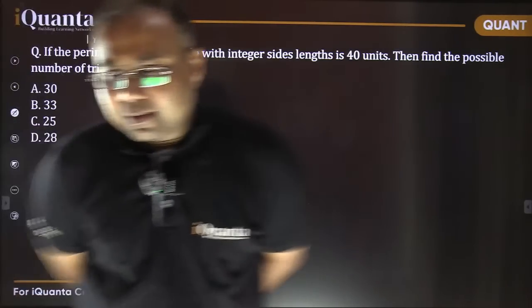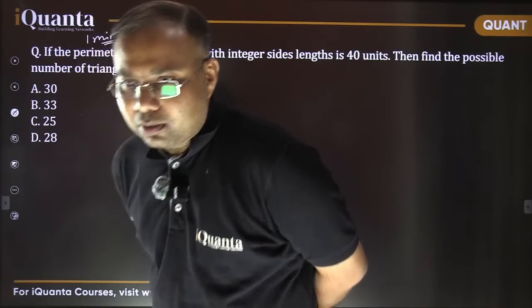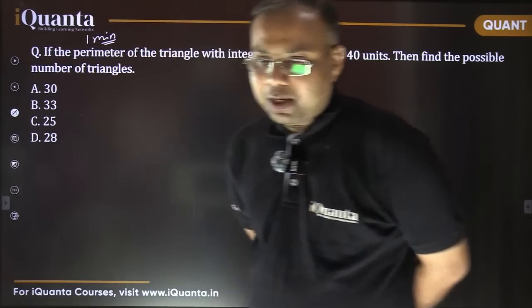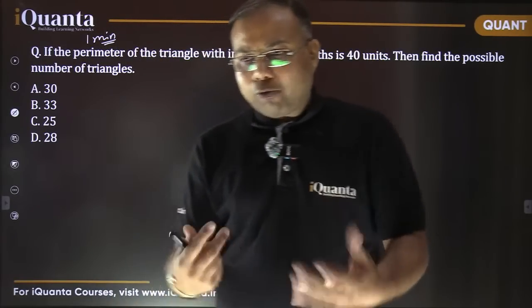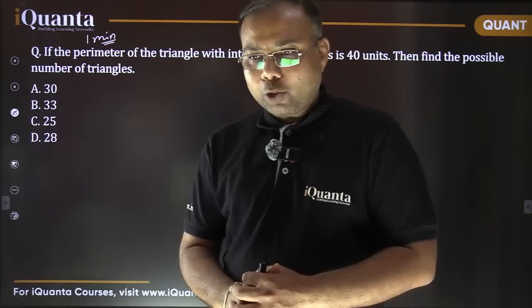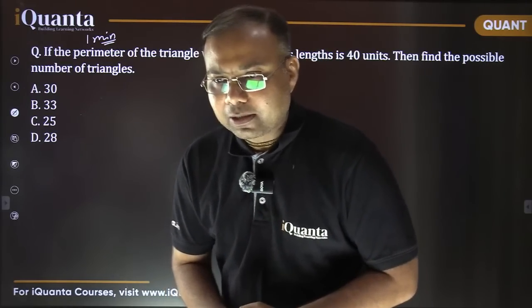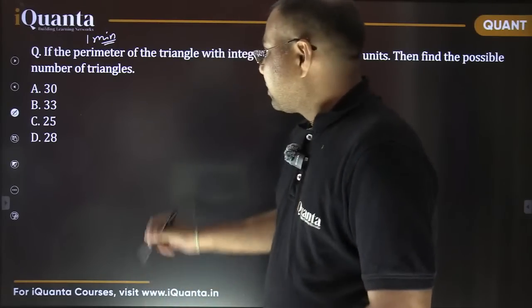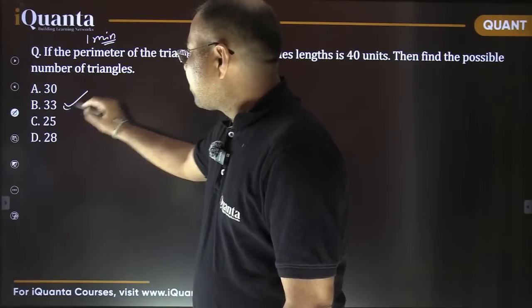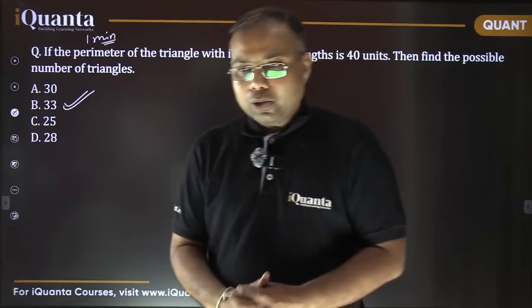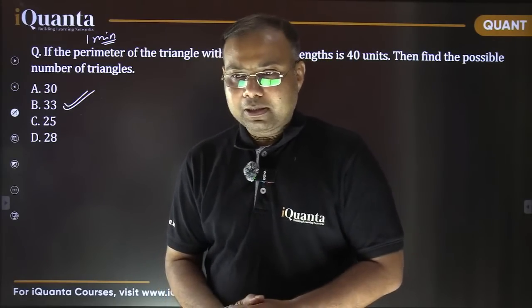Now please quickly, it's a mock question. What is the method? How do you calculate this? Your approach please, fast. 33 is the correct answer that I have already confirmed. So how do you solve it?